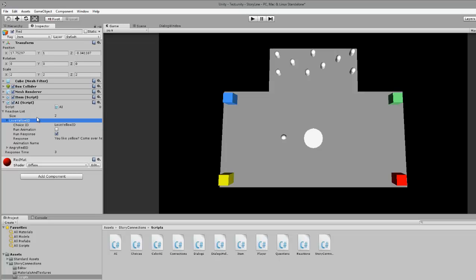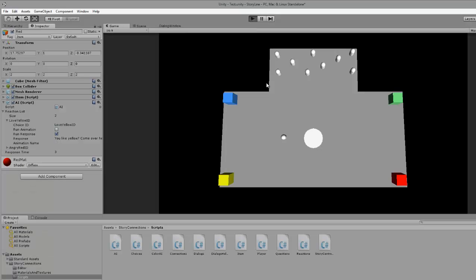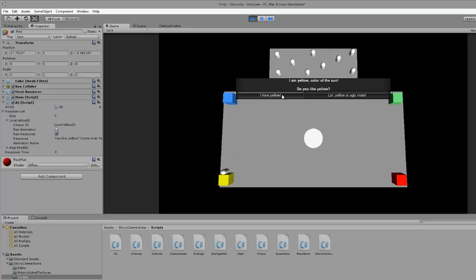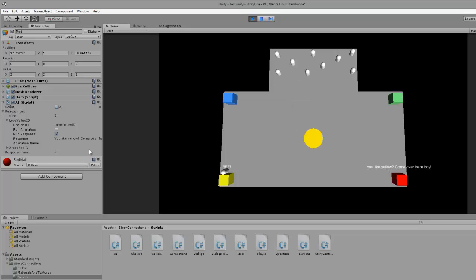So let's say this is when I say I like yellow, we can just show it off again. I like yellow, and now the red one will respond to it. This is the response. So that is how it is.